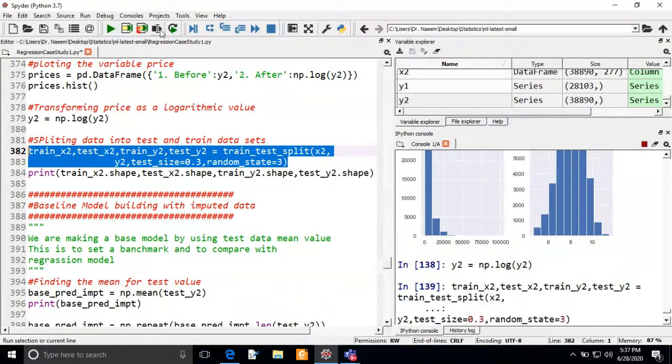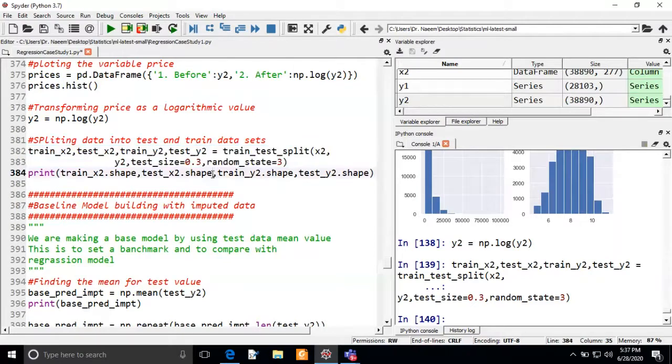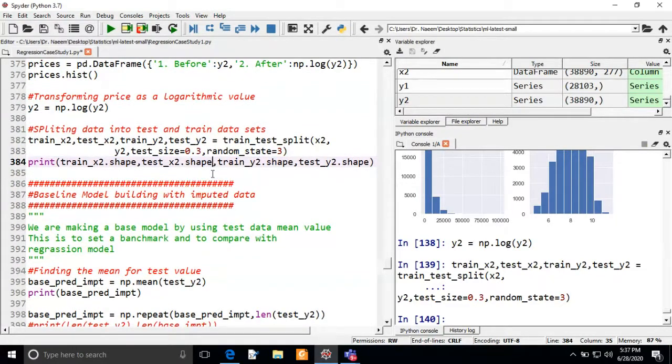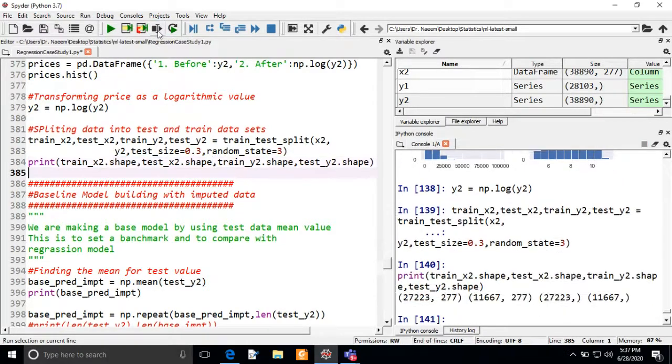We are splitting here. So now if you want to see the dimension of these sets, you can execute train underscore x2 dot shape. You can see here we are having 27,223 samples in the train set of x2, and in the test set of x2 we are having 11,667. Means this is 70% of the data of this data frame, and this is the 30% test set.